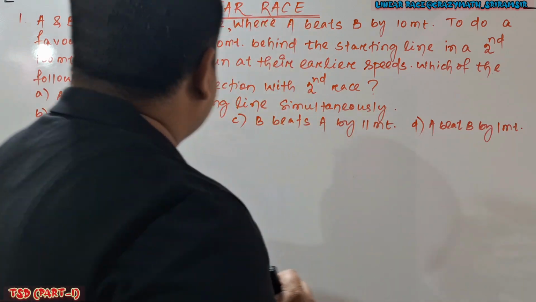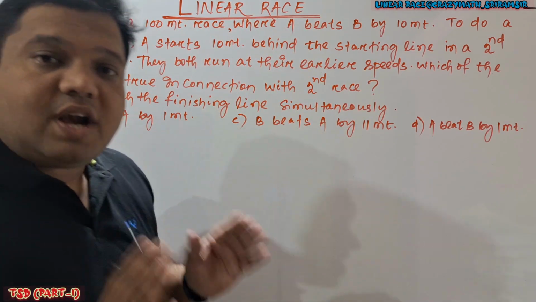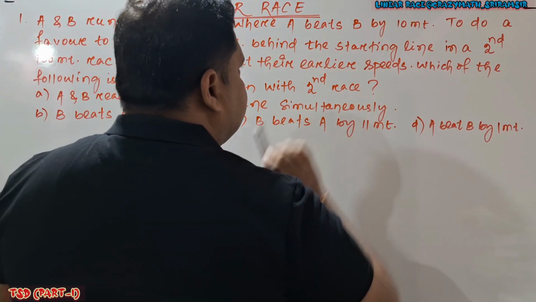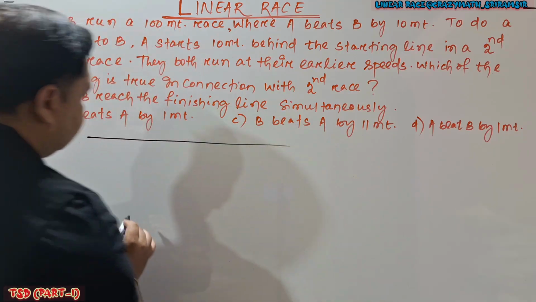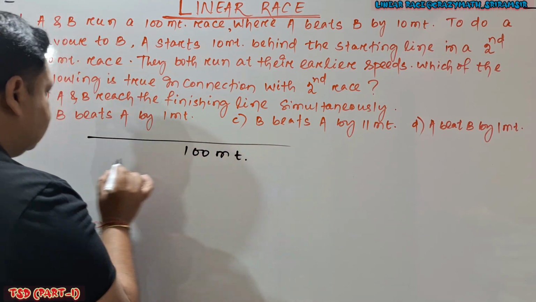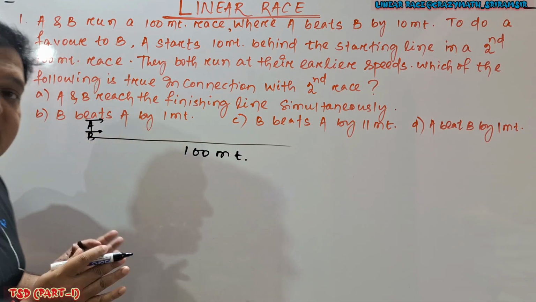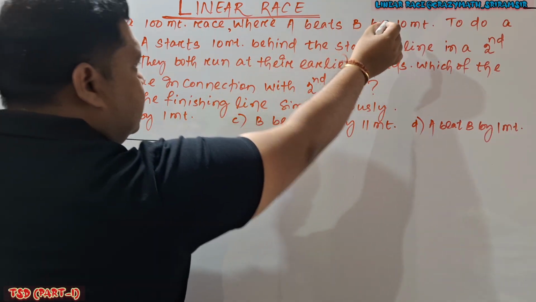Okay. So look here. A and B run a 100-meter race. Track length is given, 100 meter. Here it is given A beats B by 10 meter. Okay, so here I will demonstrate this. Track length is given 100 meter. A and B run simultaneously. This is the position of A. This is the position of B. They start simultaneously. Then it is given that A beats B by 10 meter.